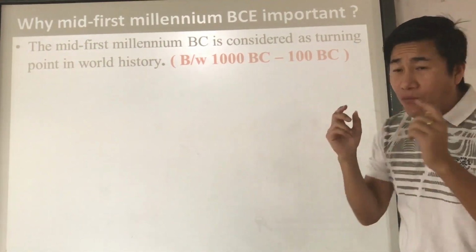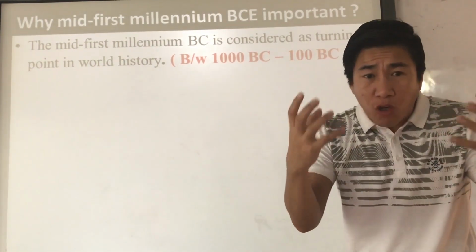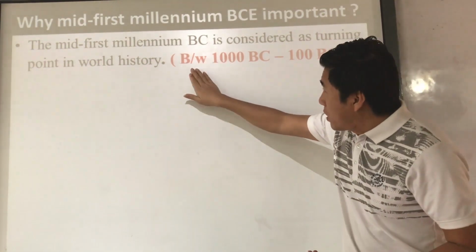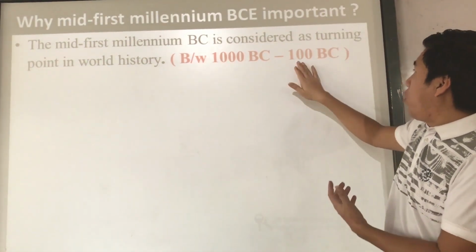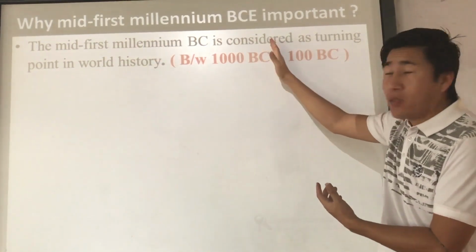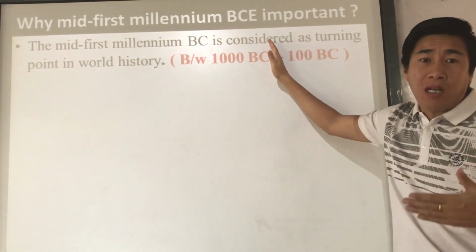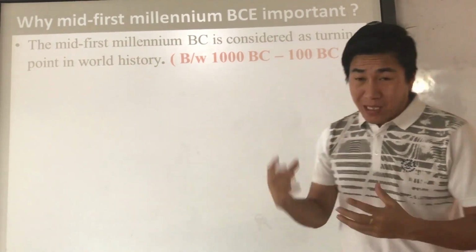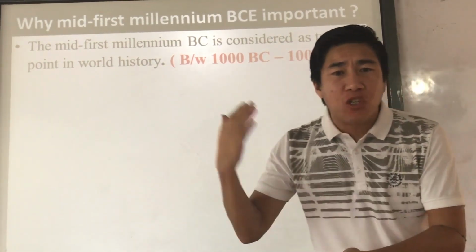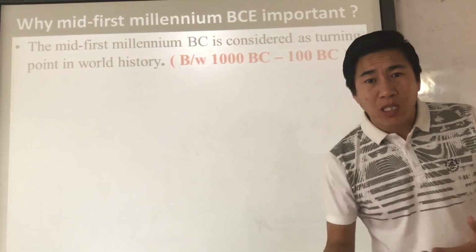Now, if you put a little logic into this, the middle of the first millennium is around 600 or 500. So that means the same question we have learned in chapter number 2: why 600 BC is considered a turning point in world history.